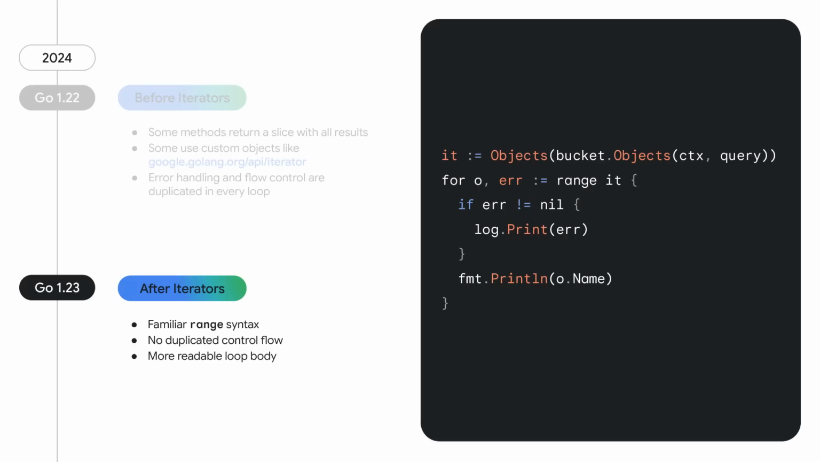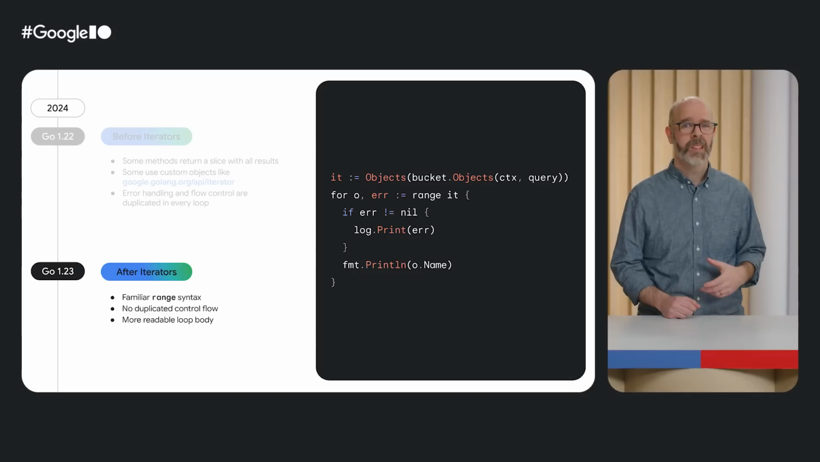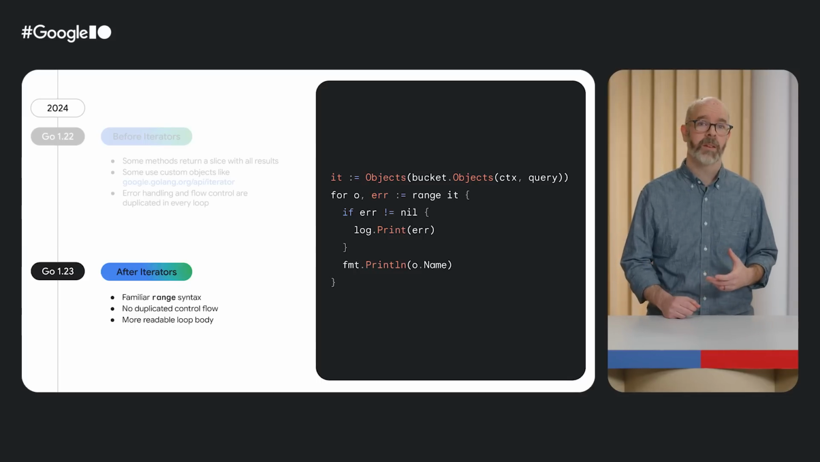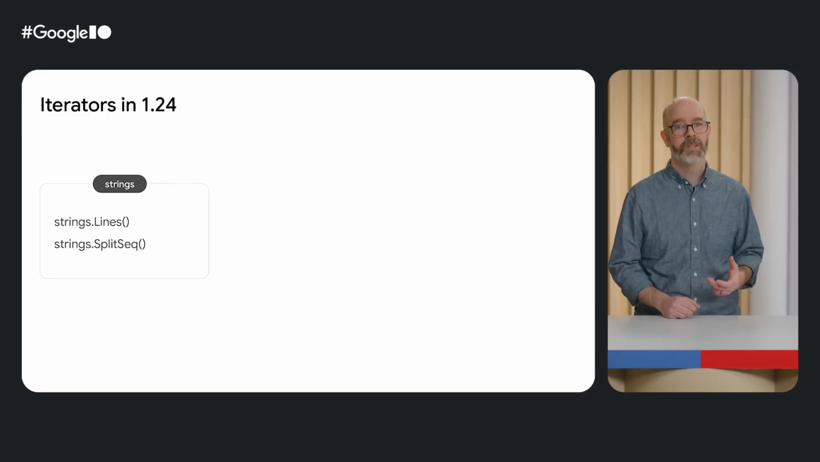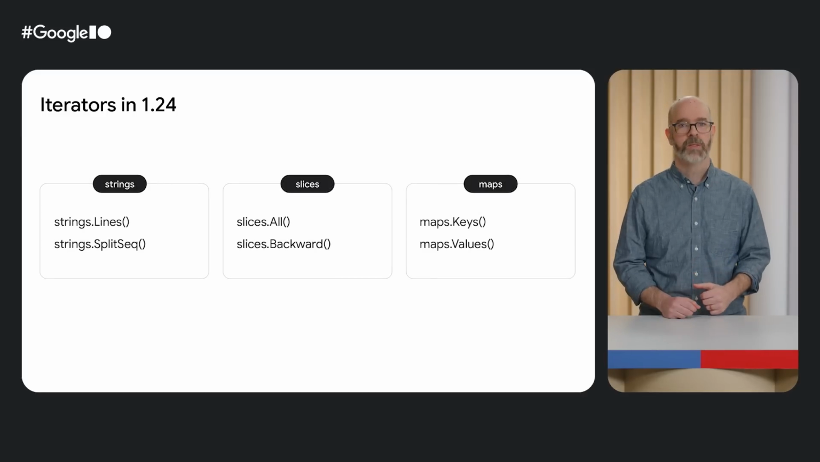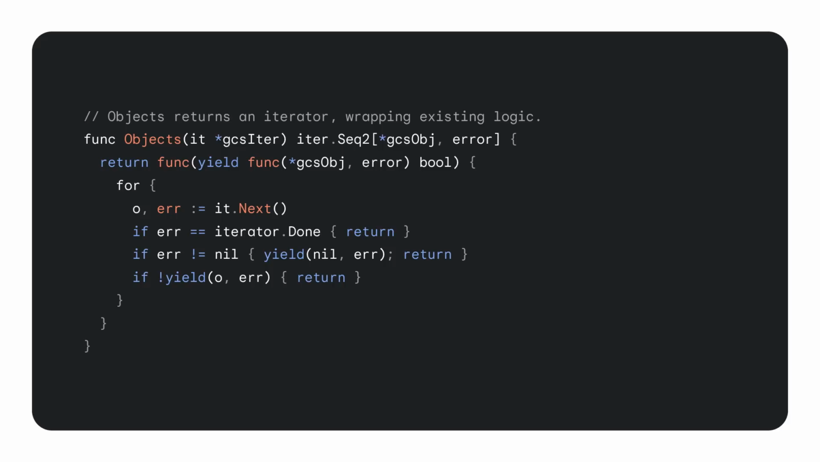With iterators, you can use the familiar for range syntax to perform the loop, and the complex flow control is kept inside the iterator. This lets our loop body stay focused on the handling of our files or our errors without worrying about flow control. The standard library, as of 1.24, includes a bunch of iterators in the strings, slices, and maps packages. Because iterators are just a function, you can define your own, including for collection types defined elsewhere.